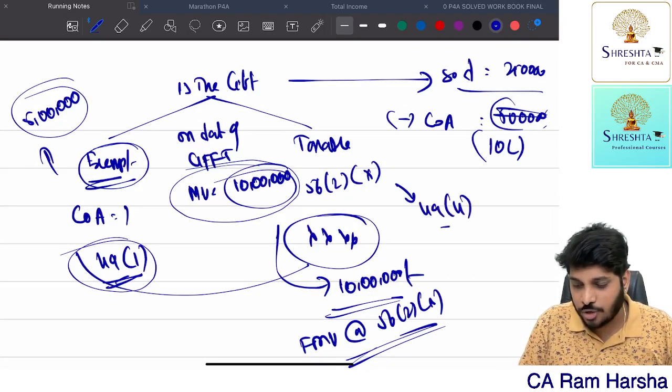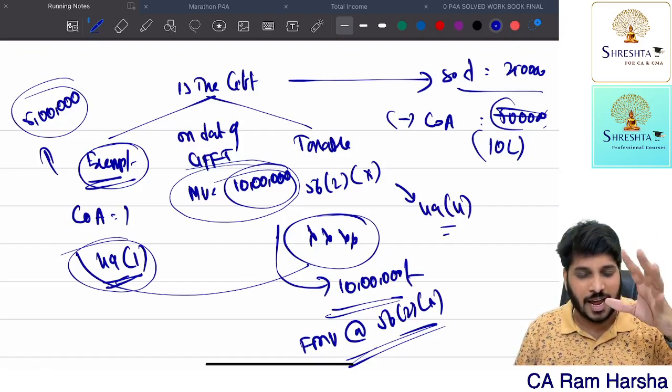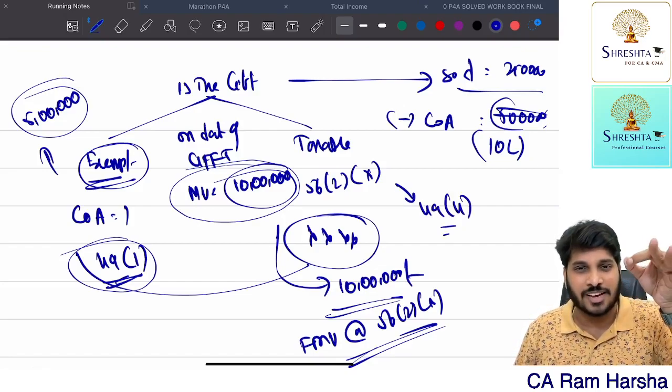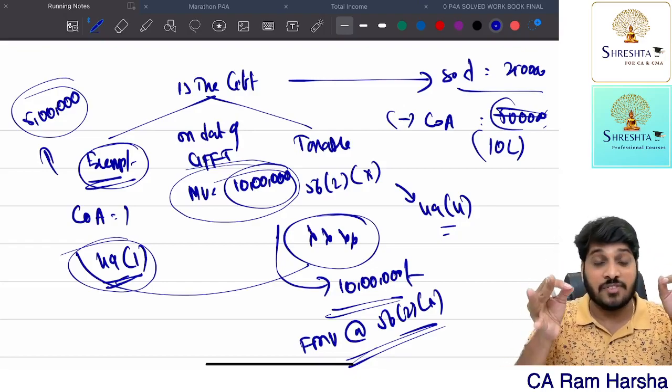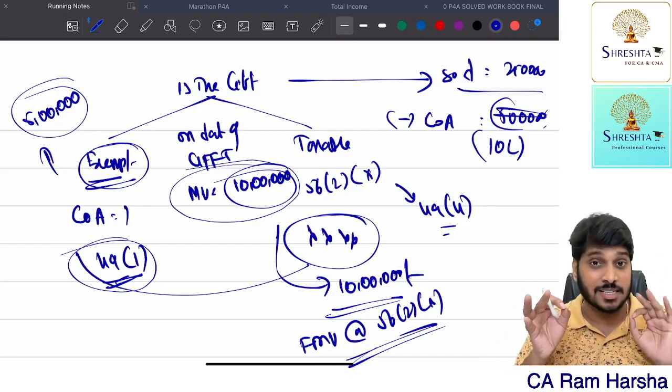49 subsection 4 says the cost of acquisition is the fair market value, or the value that is considered for the purpose of calculation of income under 56 subsection 2 clause 10. The value of the gift that is considered for gift calculation under 56 subsection 2, that is treated as cost of acquisition.